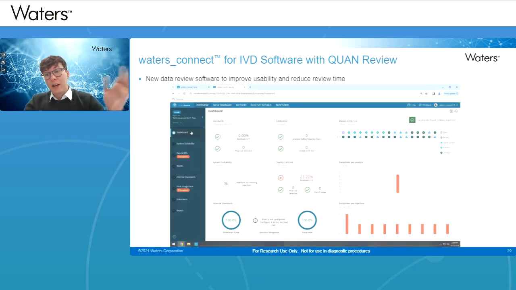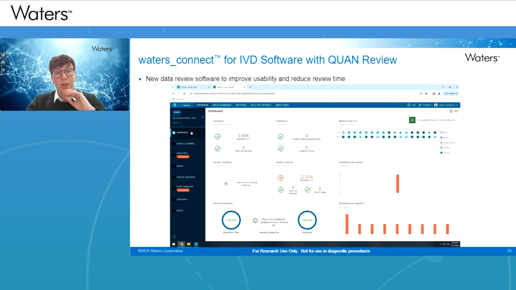And finally, in terms of the workflow, we have the Waters Connect for IVD software with QuanReview. And this is a new data review software package that improves usability and reduces data review time. Now here I'll just show you a video of what this looks like in practice. So I'm keeping my fingers crossed that this now works when it loads.